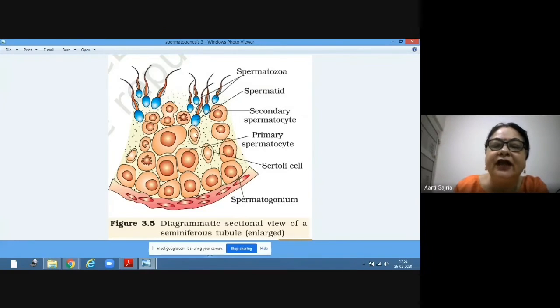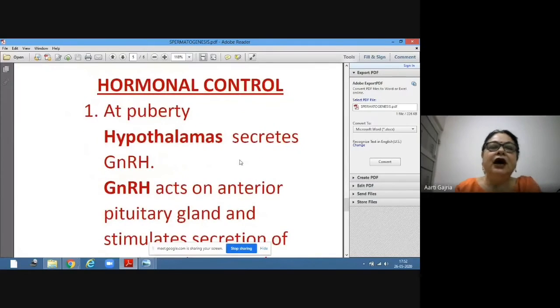So their heads get embedded into the Sertoli cell, and they will remain here before the release. And once the sperms are ready, they are released outside the testes through vasa efferentia by rete testes. Clear?